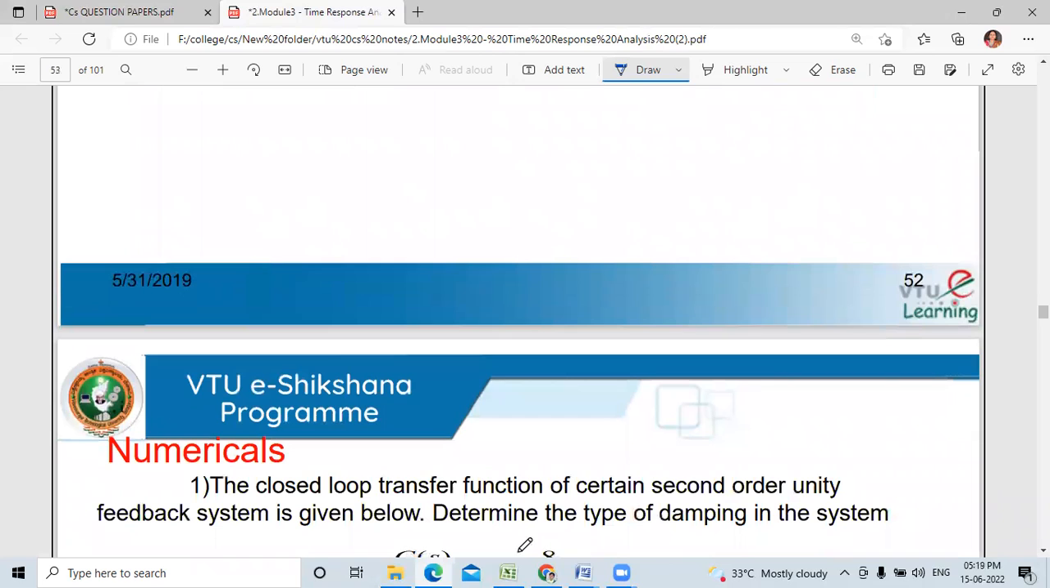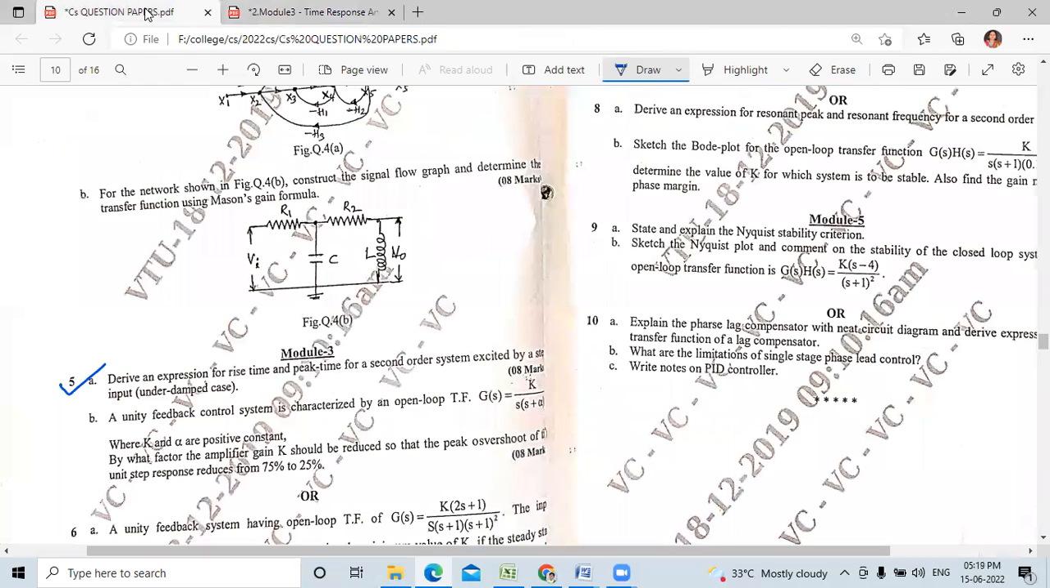In the next class, we shall discuss the second order system. So for this question, what you should write is, you need to derive the derivation for rise time and also for the peak time, t_r and t_p. If they ask for peak overshoot, you should find the peak overshoot also. In the next class, we shall discuss the